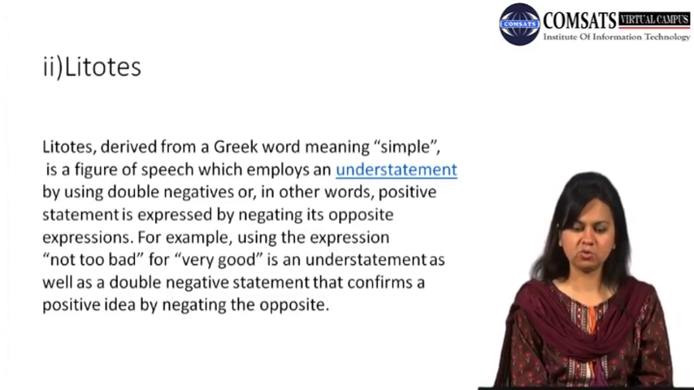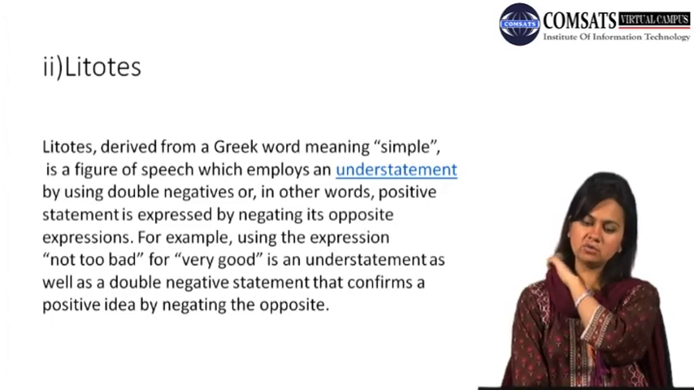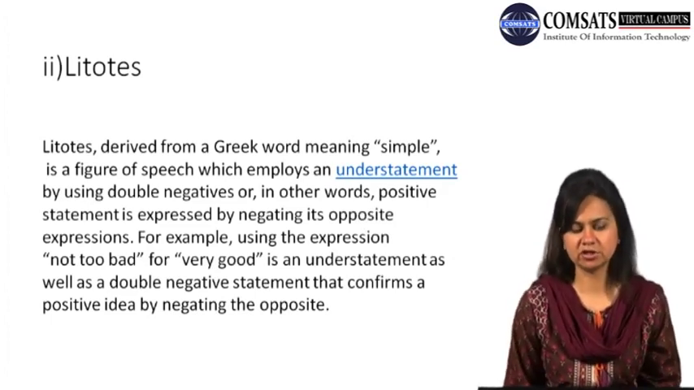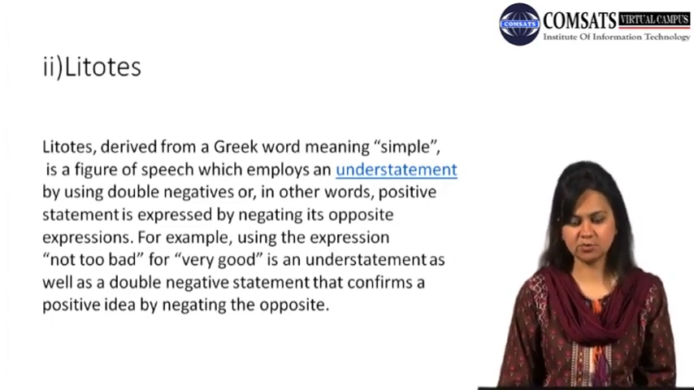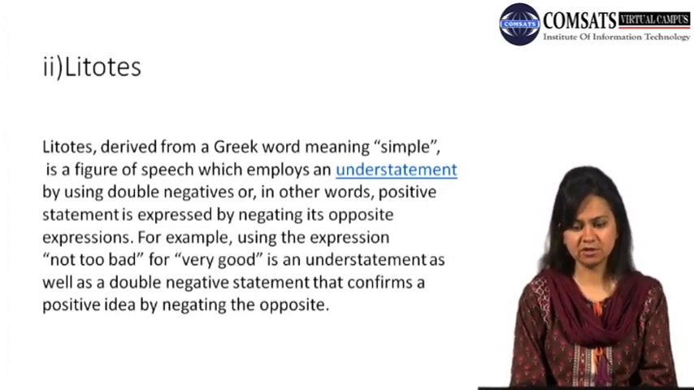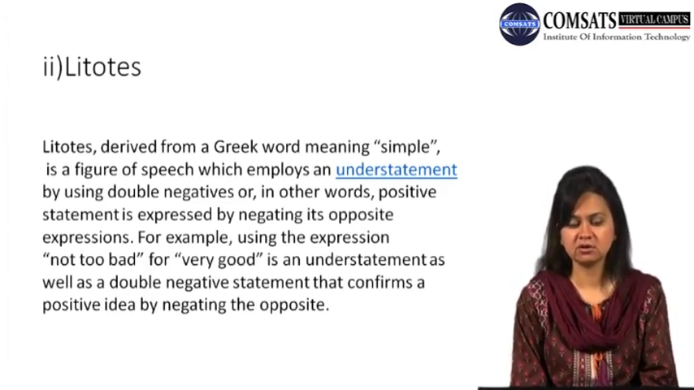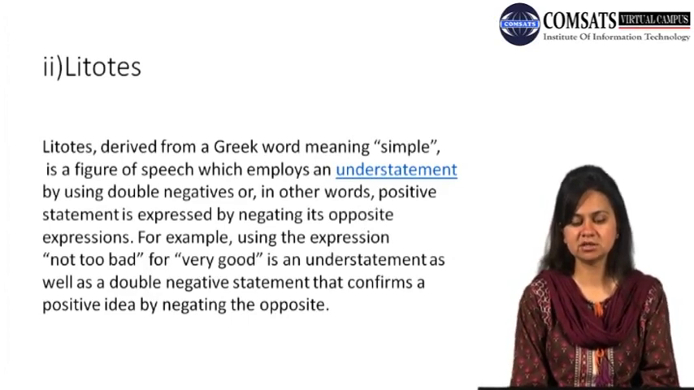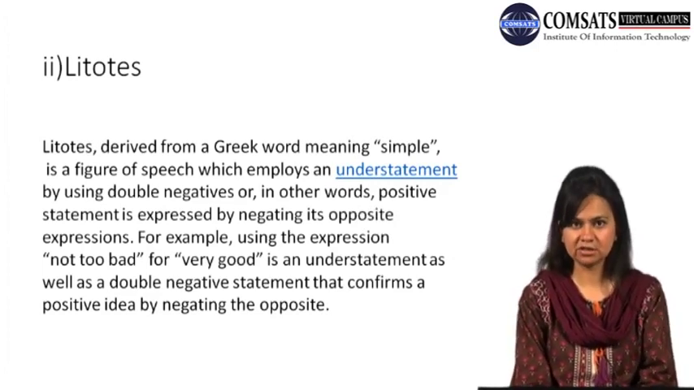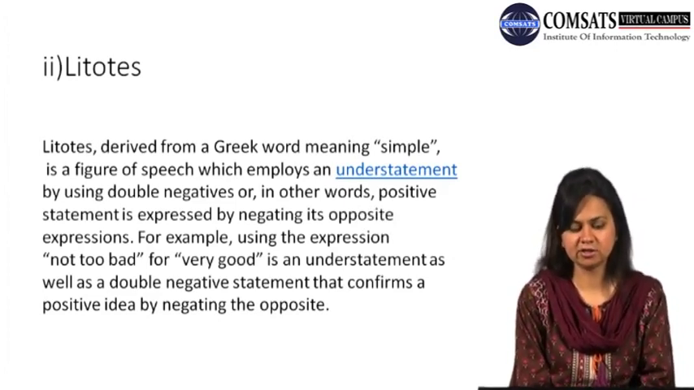It is a figure of speech which employs an understatement by using double negatives, or in other words, positive statements which are expressed by negating their opposite expression. So in an understatement or in litotes, we may make use of double negatives, or a positive statement is expressed by negating its opposite expression. Look at the example, then you'll understand how a positive statement is negated by its opposite, or how double negatives are also used to create the effect of understatement.